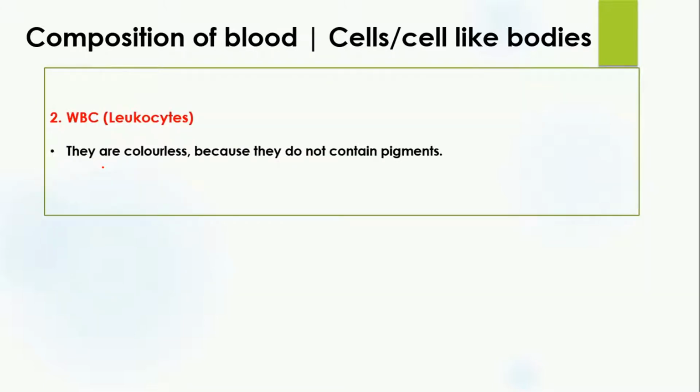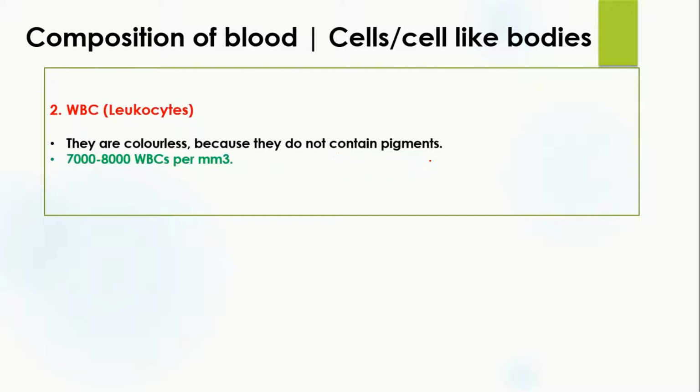The white blood cells are colorless because they do not contain any pigments. In the red blood cells, we know that hemoglobin is present, and because of the presence of hemoglobin, red blood cells are red in color. While in the case of leukocytes or white blood cells, no pigment, no hemoglobin is present. Because of this reason, the white blood cells are colorless. About 7,000 to 8,000 white blood cells are present per millimeter cube in the blood.